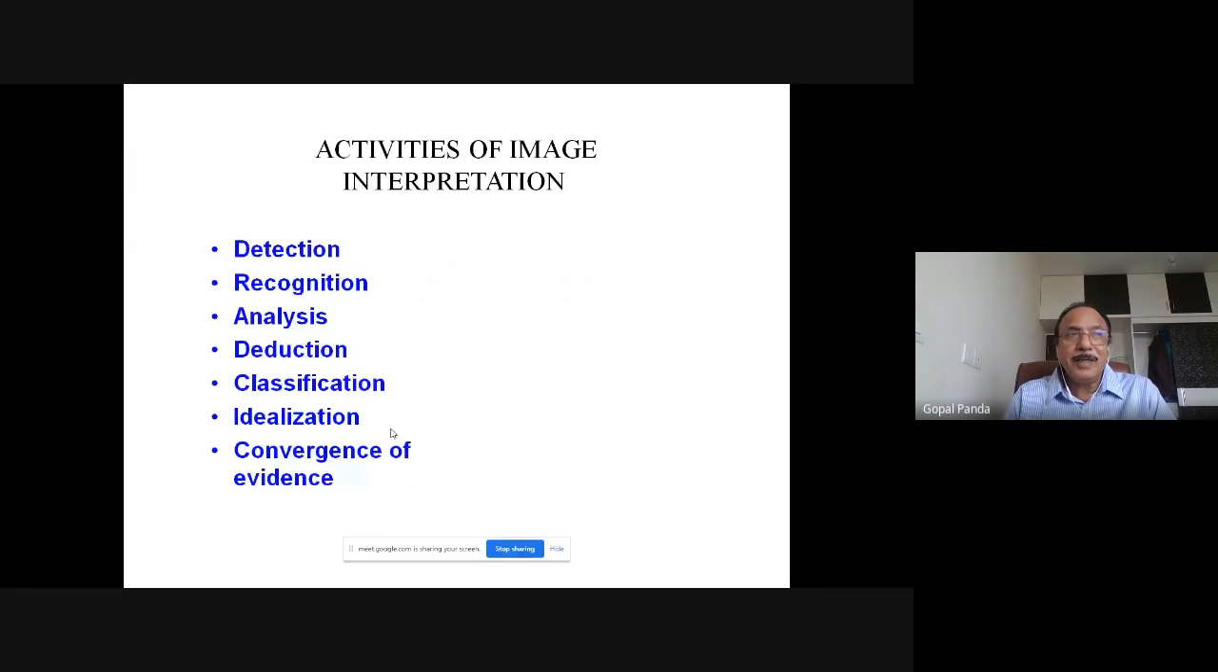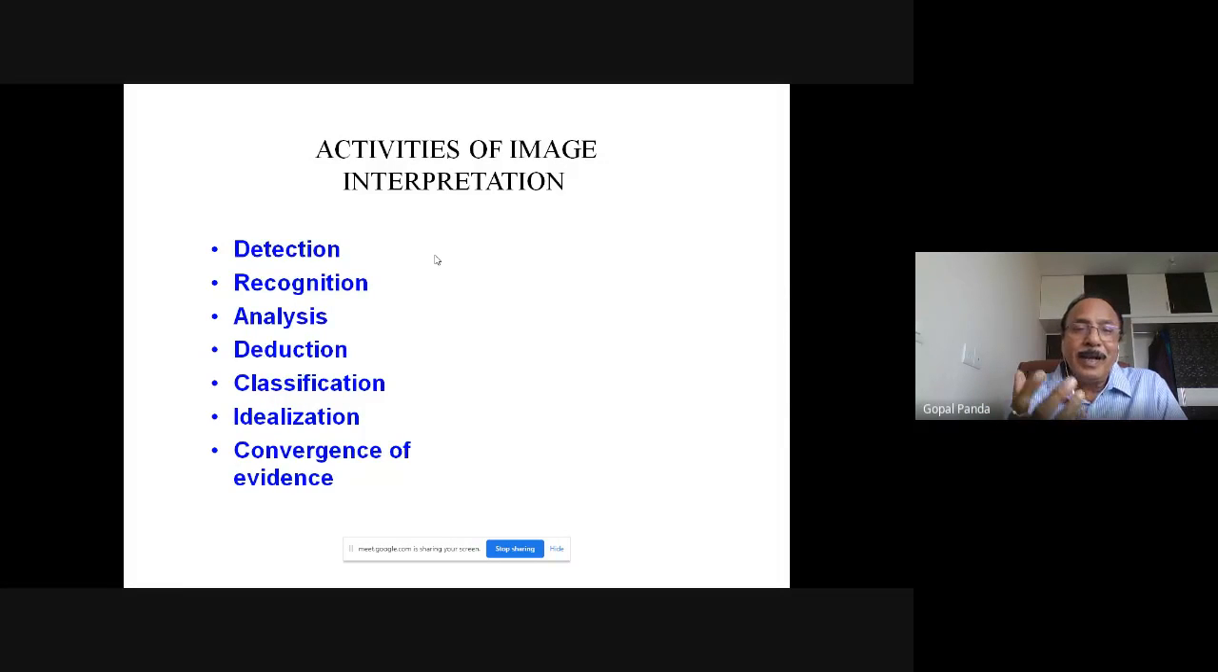And then in image interpretation, the steps involved are that you have to go for detection of the targets. What targets are you interested in? Whether you are interested in soil moisture, or the types of soil, or the types of rock, or the width of the road, or the engineering work to be done over a particular stretch of land, or the volume of earth work to be done, like that.